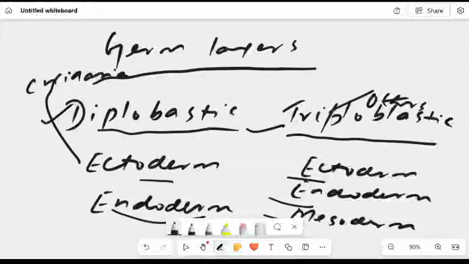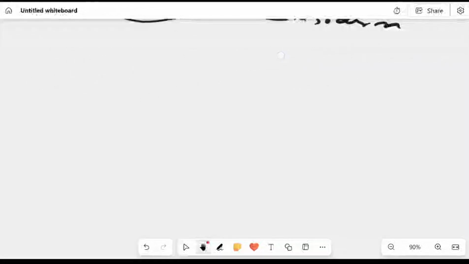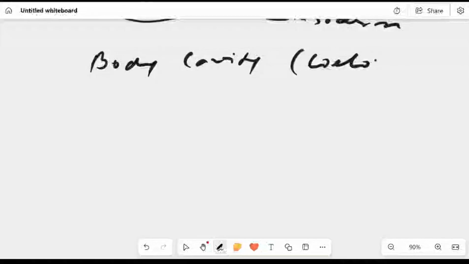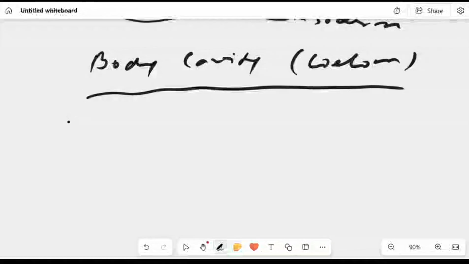Now let us discuss another point. What is that? That's body cavity, that is known as coelom. If the organism doesn't have a body cavity, it is known as acoelomate.